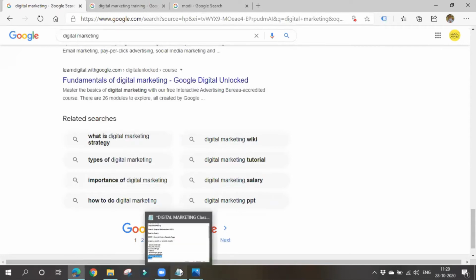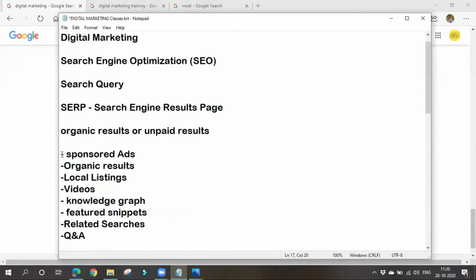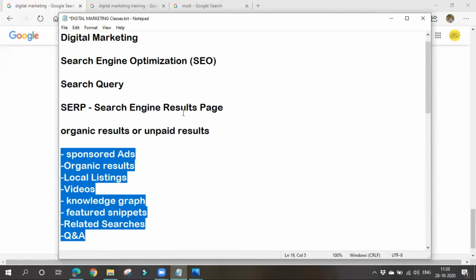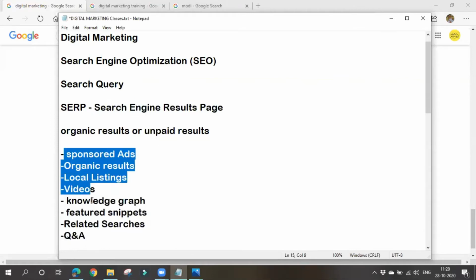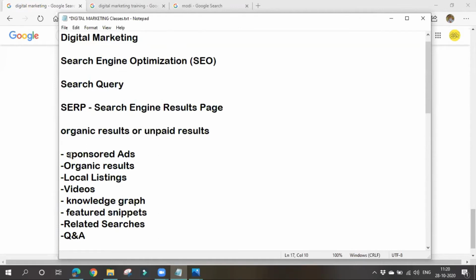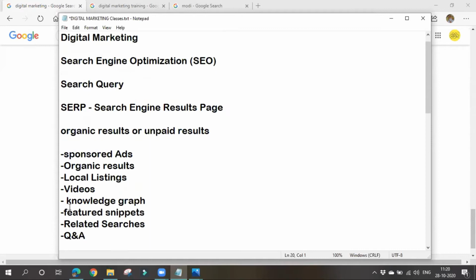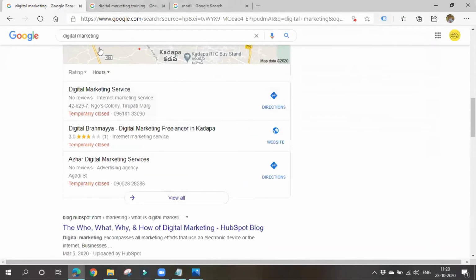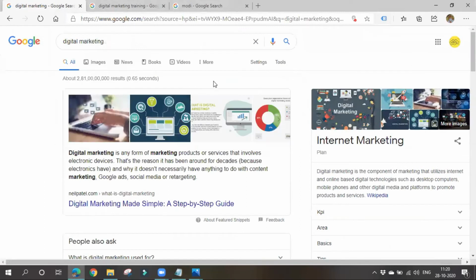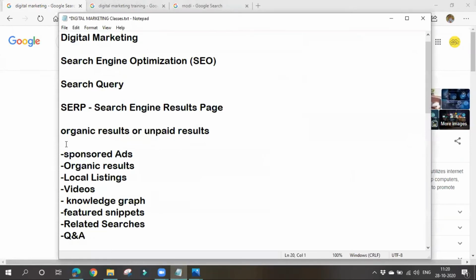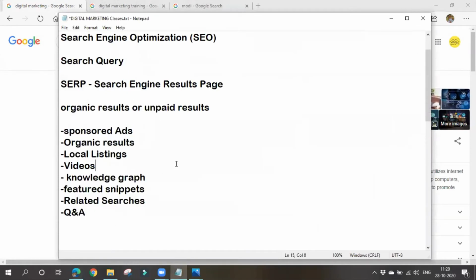So in simple terms, you'll be seeing all these things on the SERP page. SERP means search engine results page. So will you see all these things in one page when you search for something? Will you be displayed with all these things? It depends on the search query. Depending on the search query, the results will be displayed. You will not be seeing all these results every time.